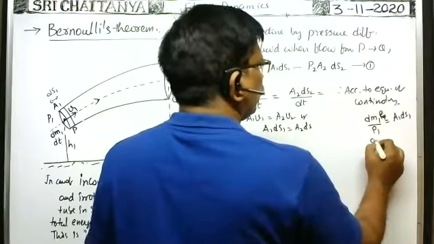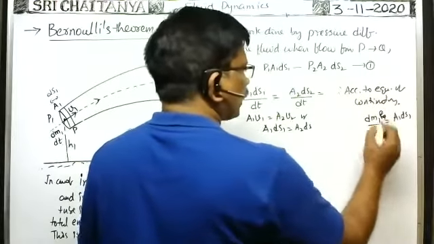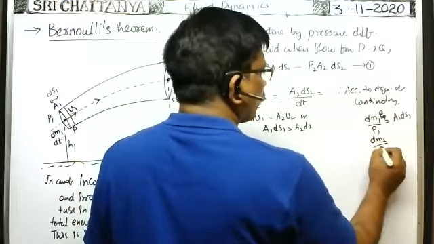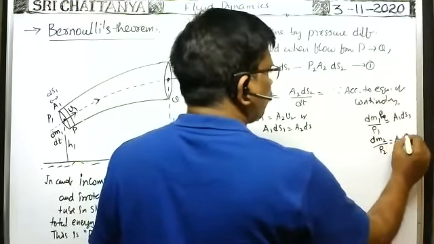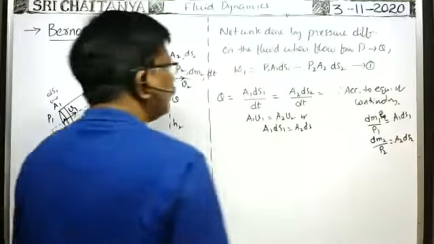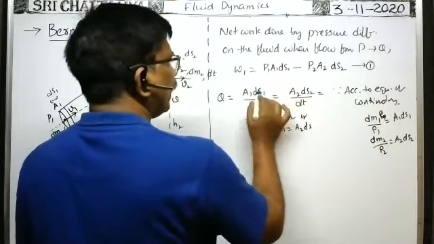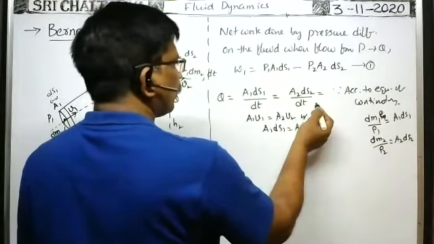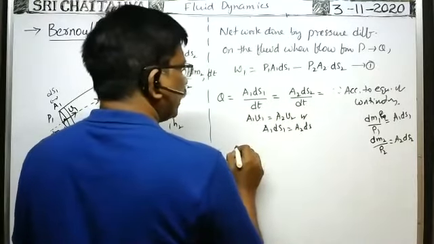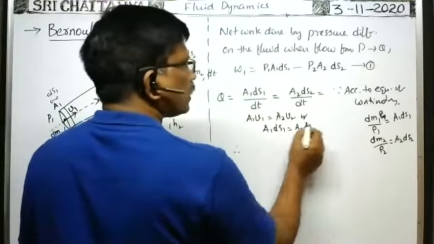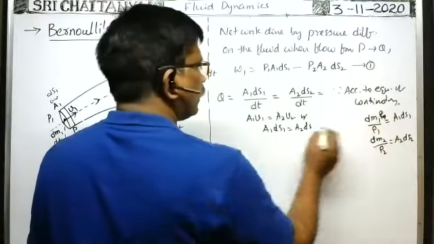Next, the mass of the fluid coming out through the other end of the tube is dm2, and dm2 by ρ2 is equal to A2 into ds2. Therefore, as dt cancels, A1 ds1 and A2 ds2 are both the same according to the equation of continuity. Therefore, A1 ds1 means dm1 by ρ1.